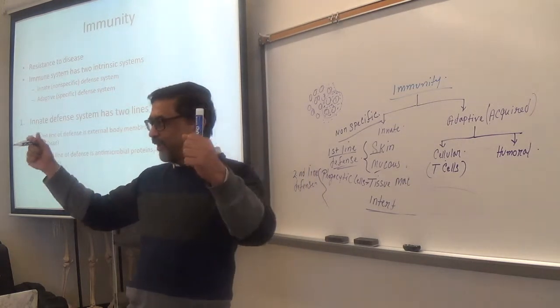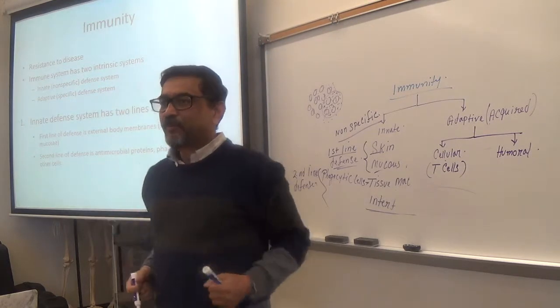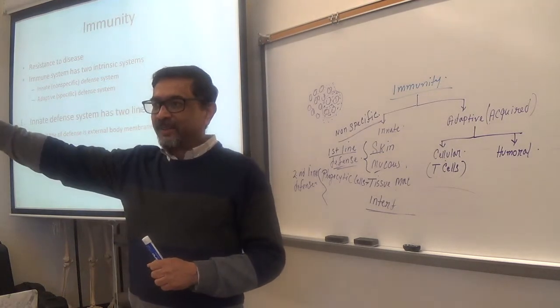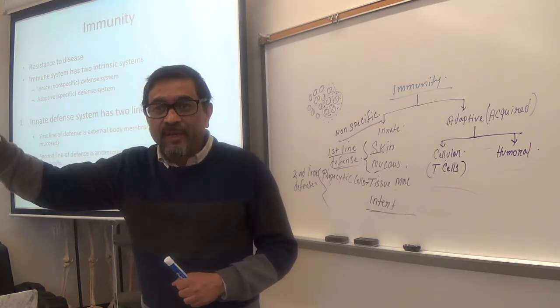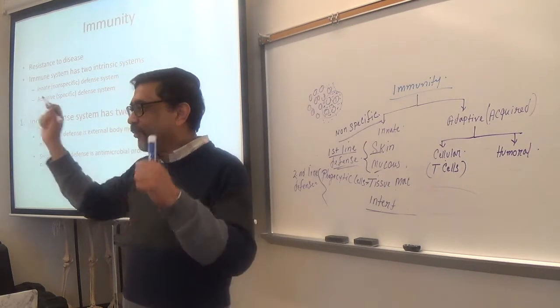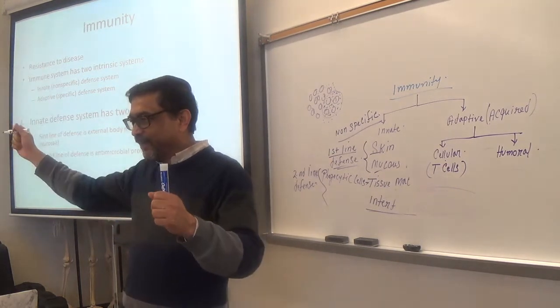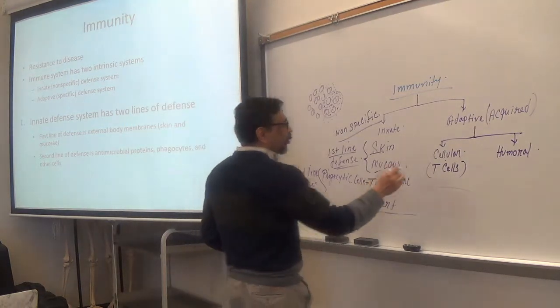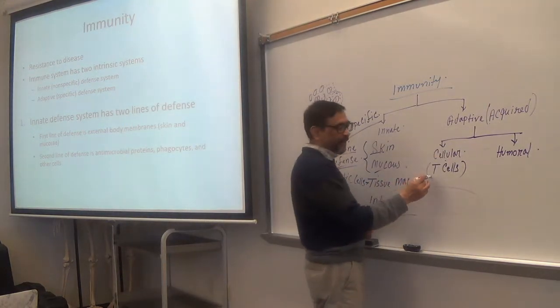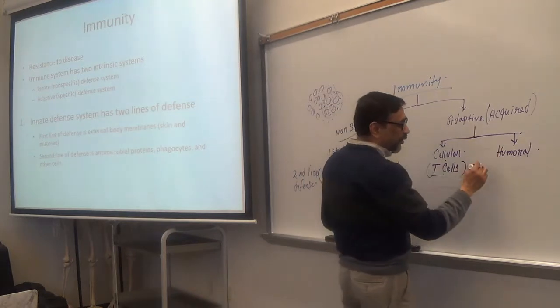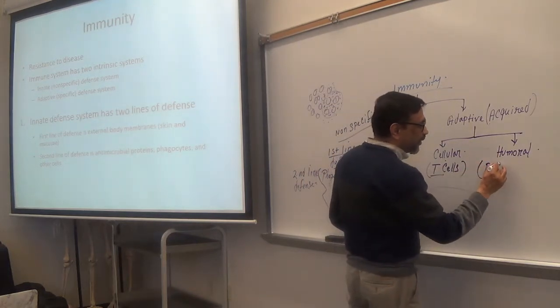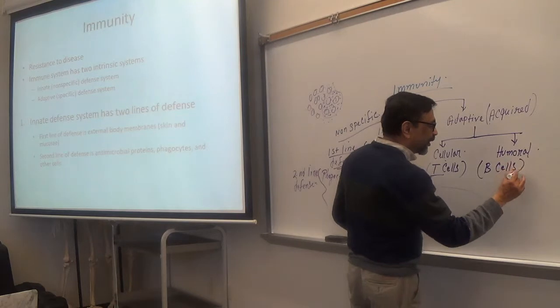Those are the main warriors, the fighters. They get training, right? T cells get training in the thymus, B cells get training in the bone marrow. That's why T and B. So cellular immunity is given by T cells. Humoral immunity is given by B cells or B lymphocytes.